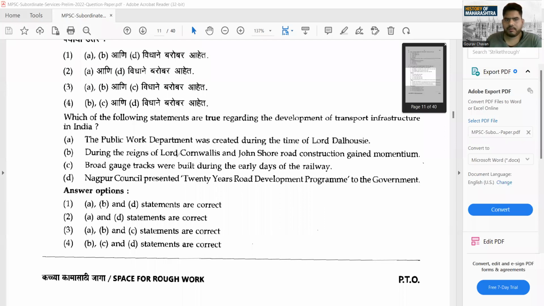See, which of the following statements are true regarding the development of transport infrastructure in India? Okay, they're talking about the transport infrastructure in India. So public works department, we have seen that who established this particular thing was Dalhousie. Okay, and it was created during the time of Lord Dalhousie. Yes, this statement is correct, and they're asking the true statement. So just check the options where A is present. A is present over here, here, and here A is not present. So this thing goes off. Means you have eliminated one answer over here.